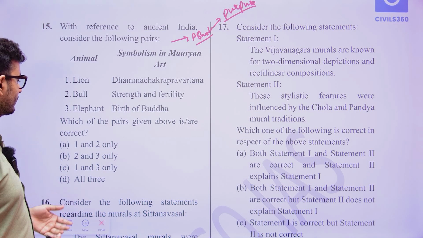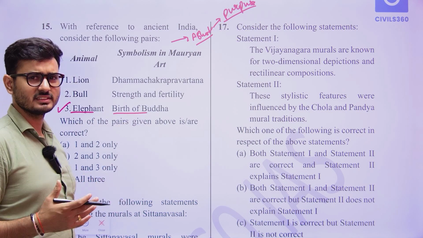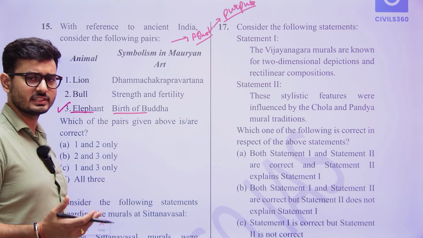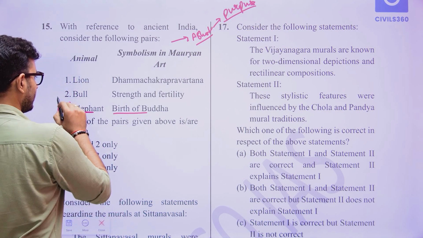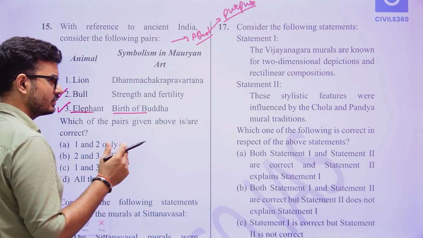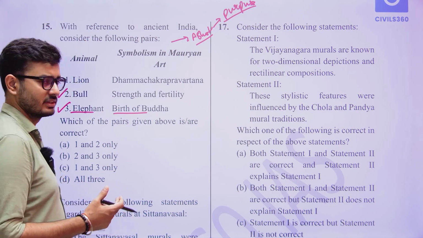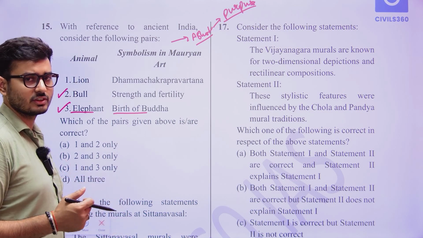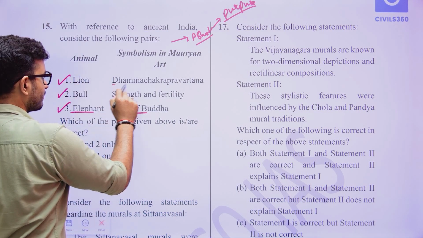Now, we know that the elephant is right. It signifies the birth of Buddha, that is, a white elephant's dream, that a white elephant had come into the womb. When we talk about the bull, think of it: the bull is resilient enough, it has that strength. And the lion signifies Dharma Chakra Pravartana.